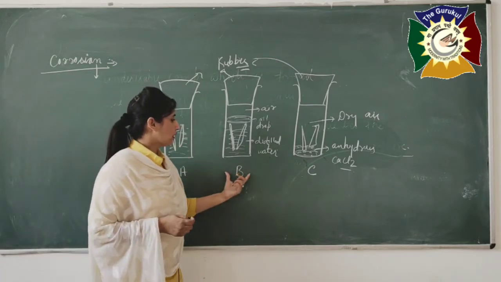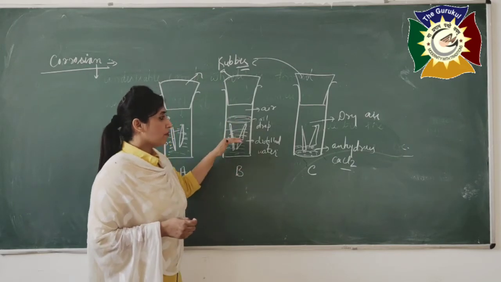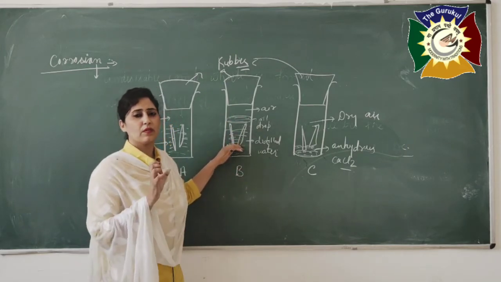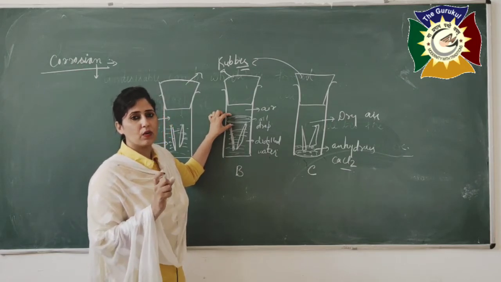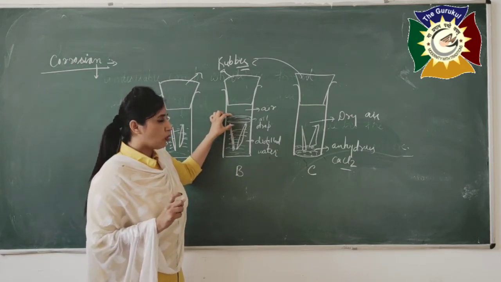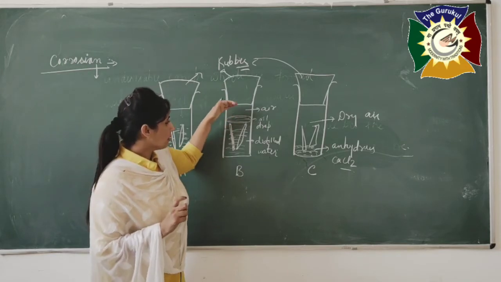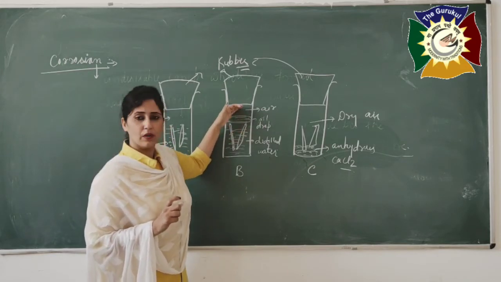But in the second test tube, air and water both are present, so what is the difference? Here oil droplets are there, and these oil droplets prevent the air from mixing with water.